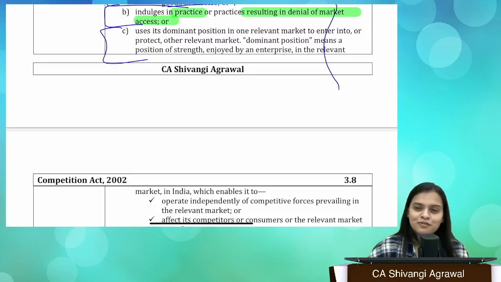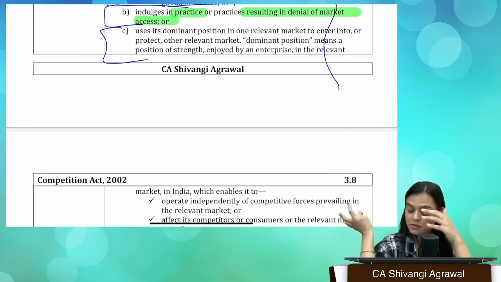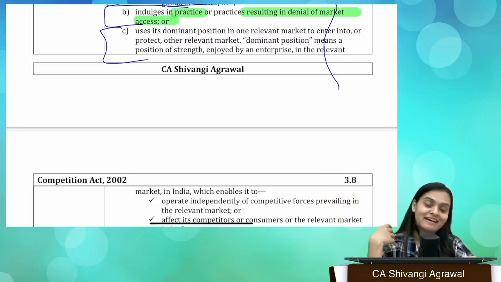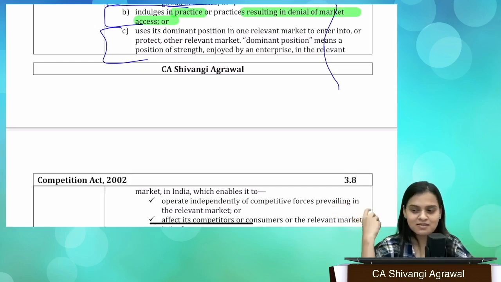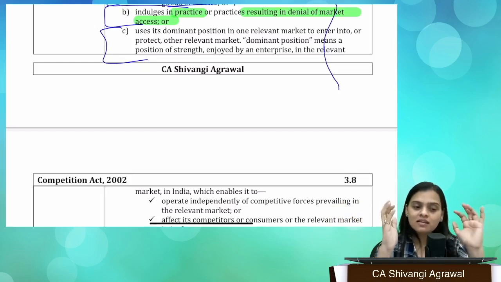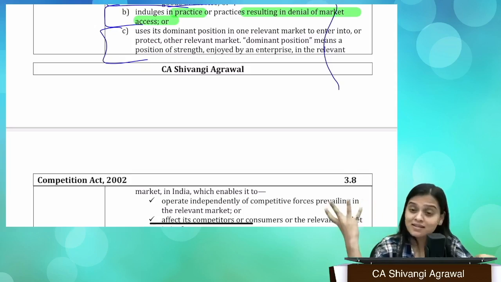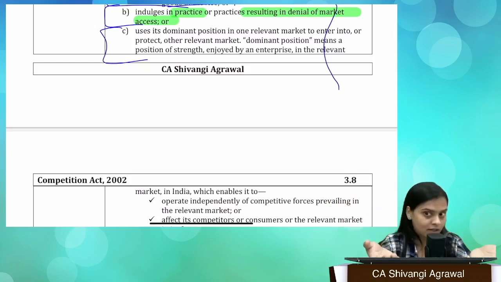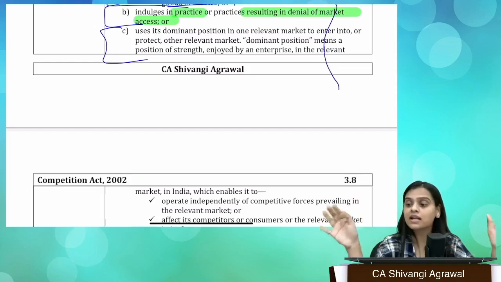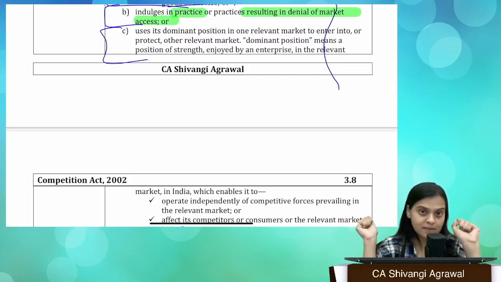Have you all heard of lobbying? You might have heard a lot of politics. You might be exposed to a lot of political news and all, right? Adani and Ambani or whatever it is, right? So interacting with government, doing this, doing that, right? So if they are entering into a particular market, they also can collaborate with the government directly, indirectly, and modify the regulations. So if something like this is identified, which is actually resulting in denial of market access to the other person, it is also abuse of dominance.